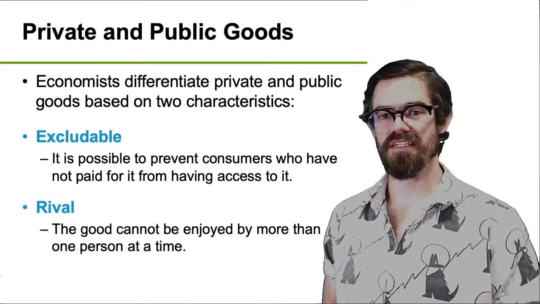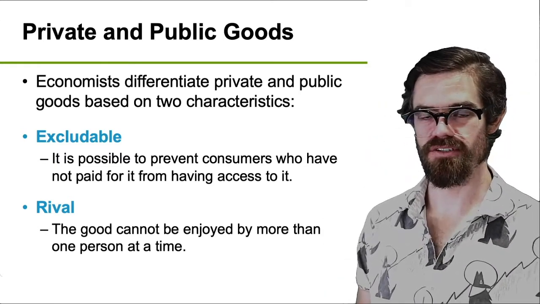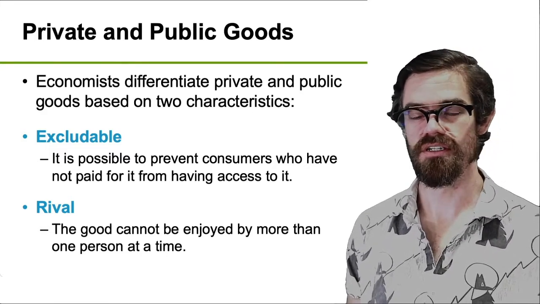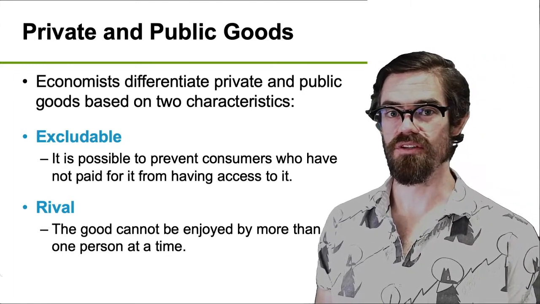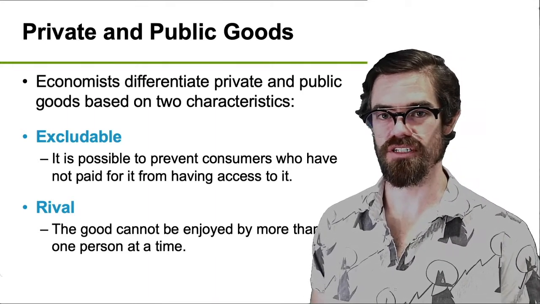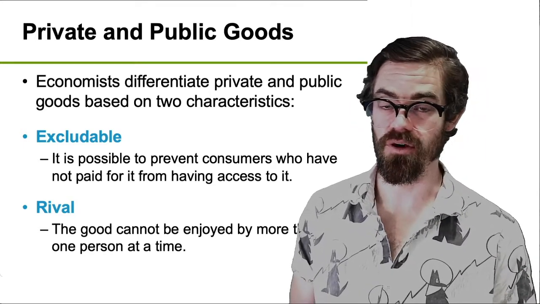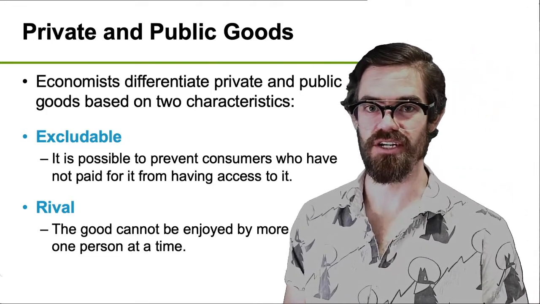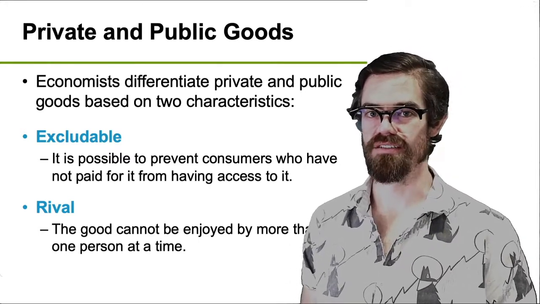Rival, on the other hand, means that consumption can only be enjoyed by one person at a time. Again, most things that we consume in life are also rival. If you buy a pair of shoes, only one person, yourself, can wear them at a time, right? If somebody else wants to wear the shoes, you cannot wear the shoes at the same time. Same thing with a burger from a restaurant. If you eat a burger from the restaurant, it means that somebody else cannot eat it. So that's what rival means.